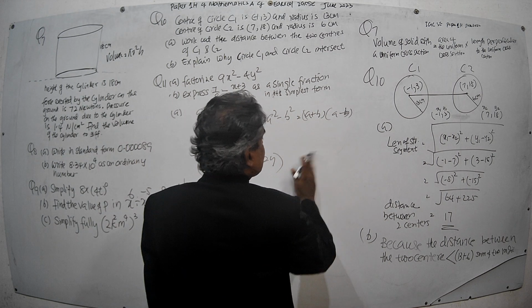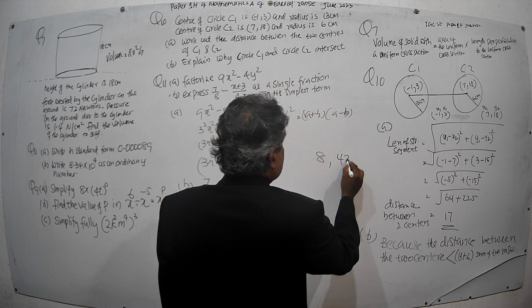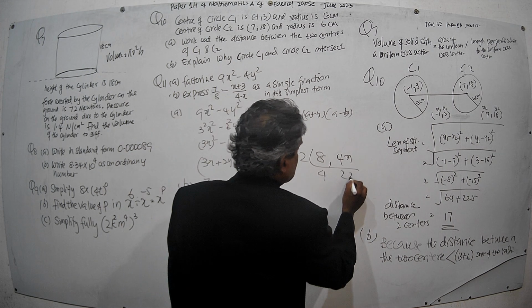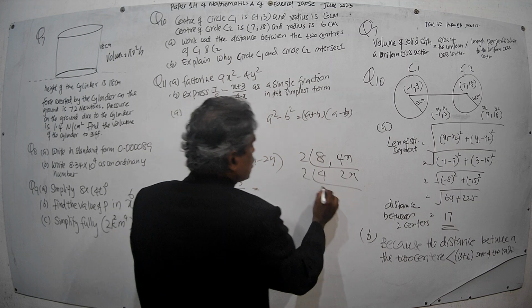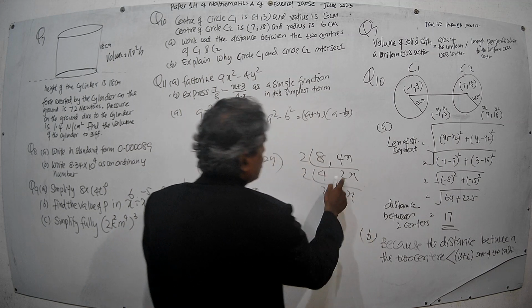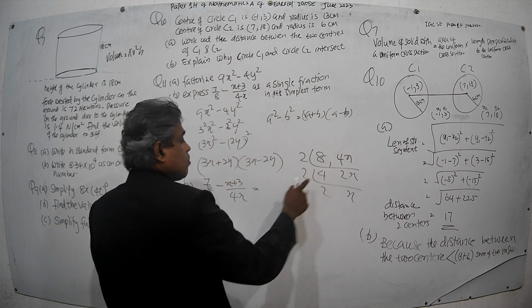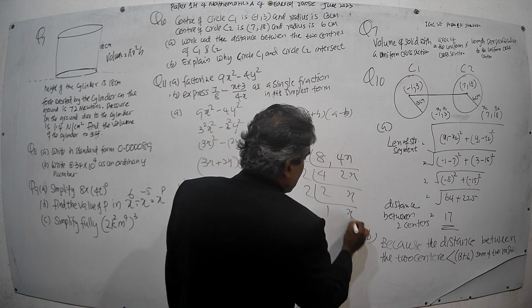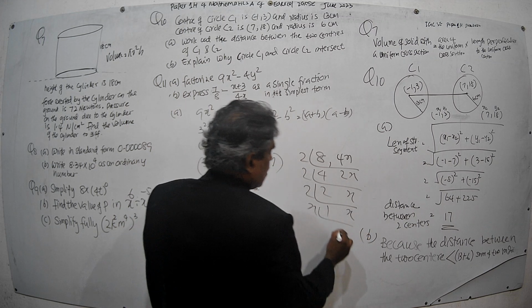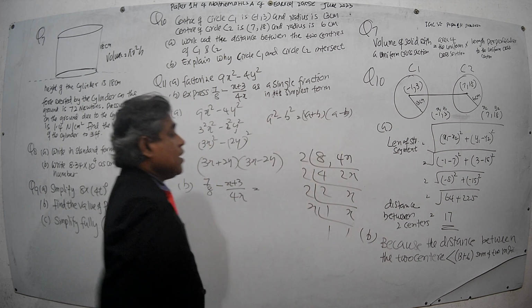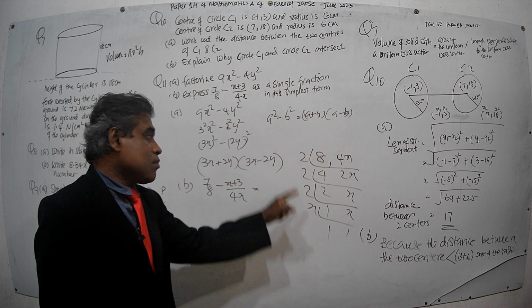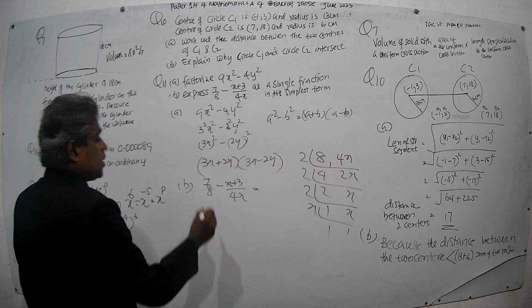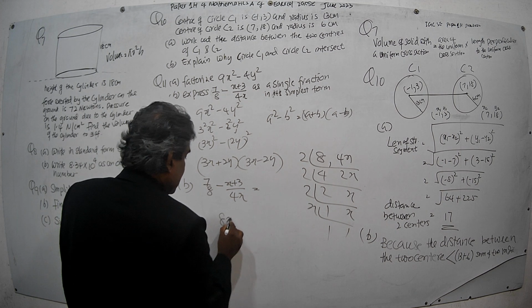We write 8 and 4x. Can we divide by 2? Yes, 2, and x. Divide by 2 again, then 2 divided by 2, and only x is left, x can't be divided, so write it as x here. That is 1. Then 2 into 2 into 2 into x: 2 into 2 is 4, 4 into 2 is 8, into x, 8x. Then 8x will be the LCM, you write 8x here.